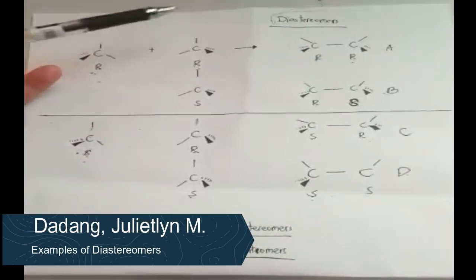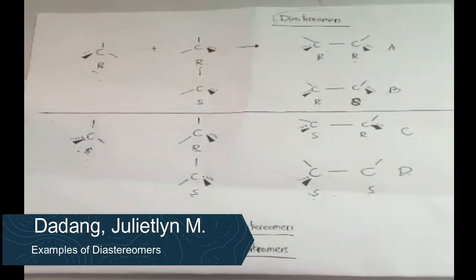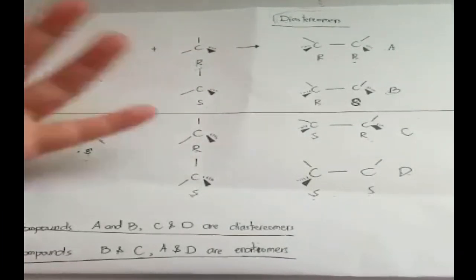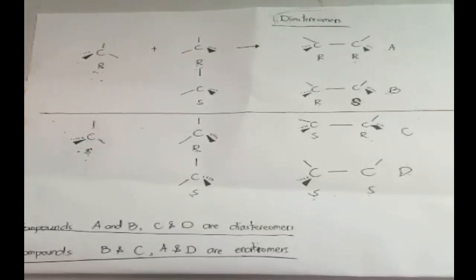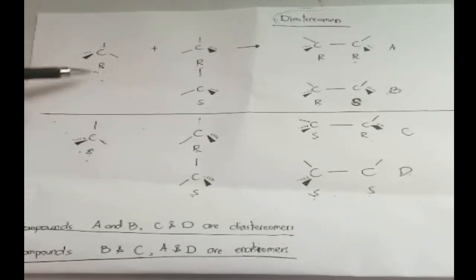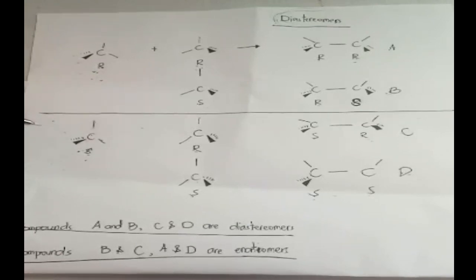This is the example of diastereomers: stereoisomers that are not mirror images. Stereoisomers are compounds that have the same exact molecular formula but different arrangements of atoms. Enantiomers are compounds with the same molecular formula that are mirror images of one another, so they are one type of stereoisomers.